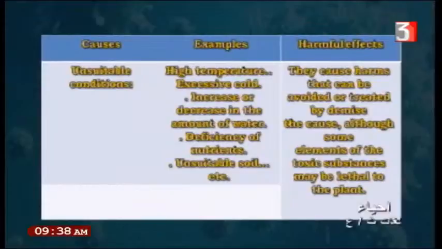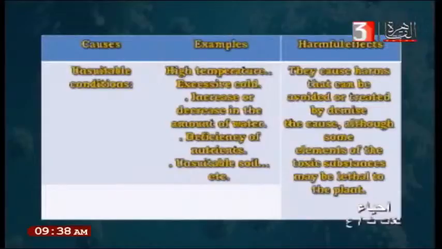Deficiency means a decrease in the number of nutrients. Like what? Like sodium, potassium, calcium. These are elements found inside the fertilizers and inside the soil. If the amount of the nutrients, sodium, potassium, calcium, sulfate, permanganate, all of these nutrients, is not sufficient for the plant, the plant does not grow well.